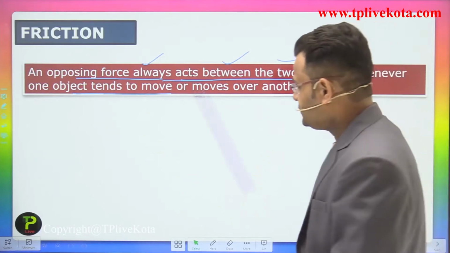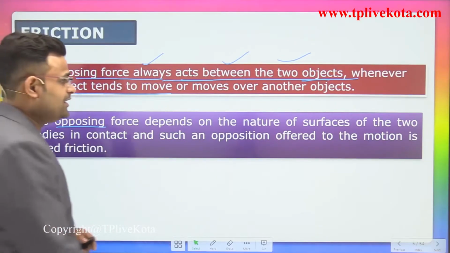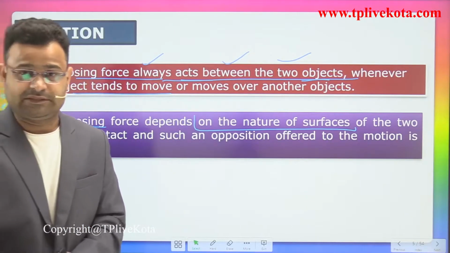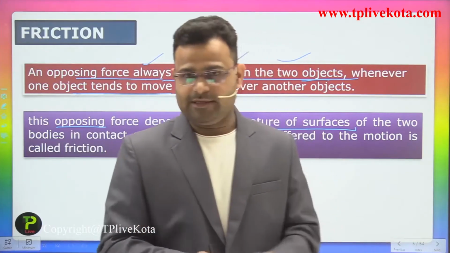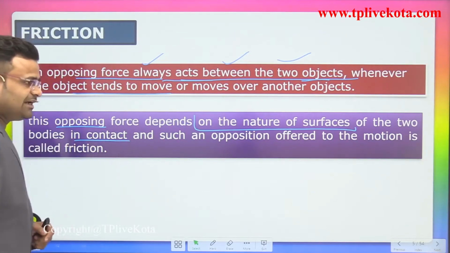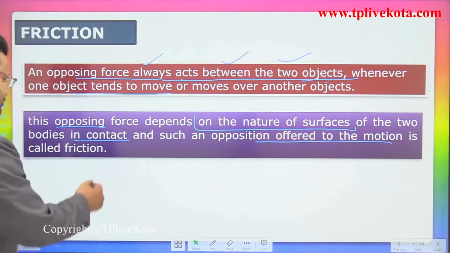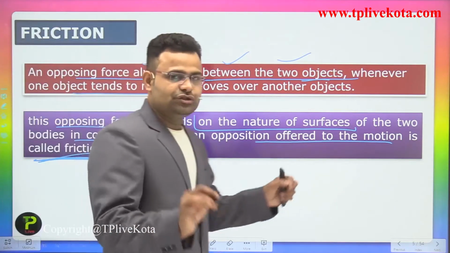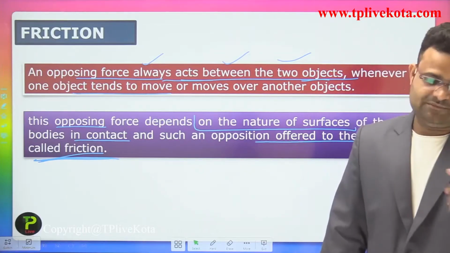Okay, the next point related to friction. This opposing force depends on the nature of the surface, means which type of surface is present here. It may be smooth, it may be rough, it may be any other. Now, of the two bodies in contact, the opposition offered to the motion is called friction. The opposing force is called friction, guys. Understood? That is the definition and explanation of what friction is.